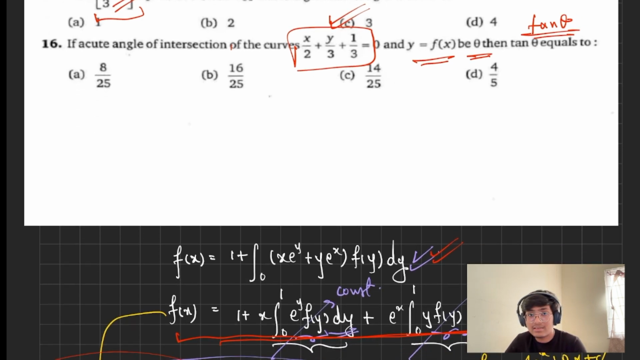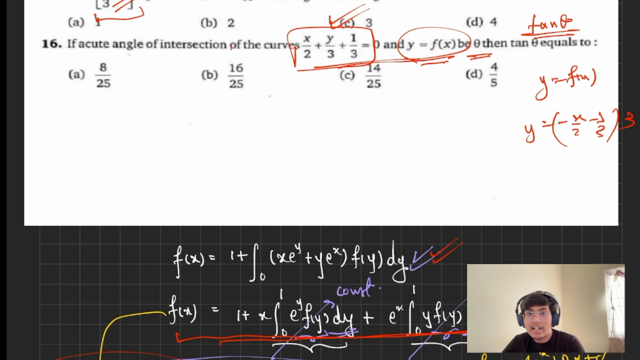First, we'll be able to find the direct intersection solution of these two graphs: y is equal to fx, and here y is equal to minus x by 2 minus 1 by 3 whole into 3. Okay, so we'll be able to find the point where these two graphs intersect. And I'm saying that we will be able to find it because it is quite clear and quite visible that these two equations are literally solvable.